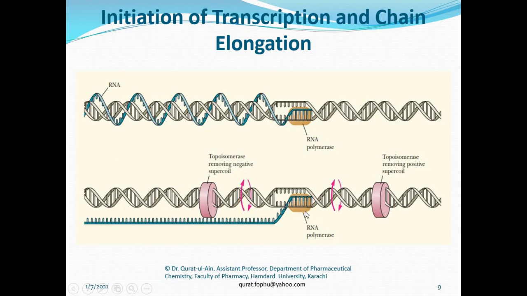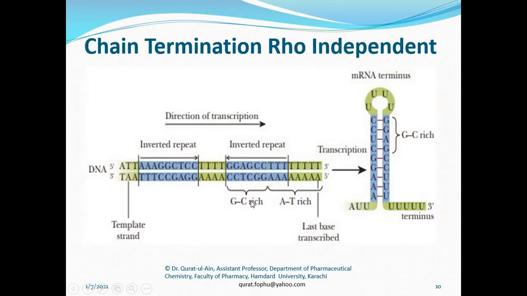The RNA polymerase beta prime subunit keeps unwinding the two DNA strands, and the beta subunit keeps adding the nucleotides. So this is the elongation step.